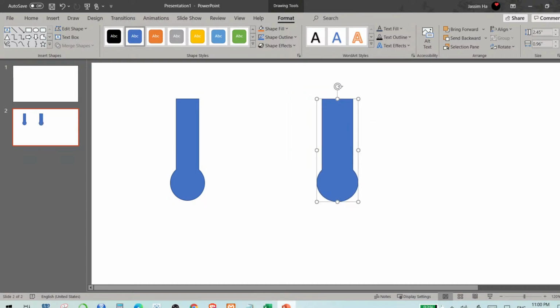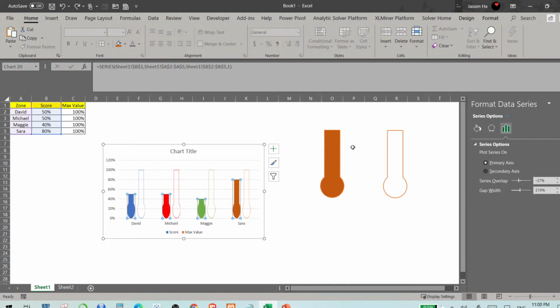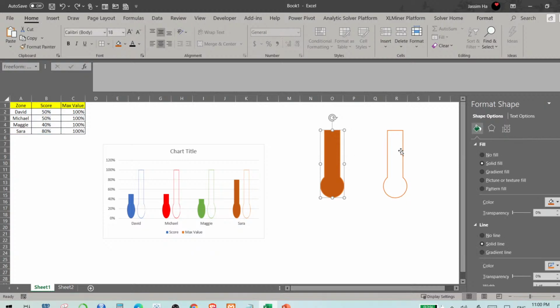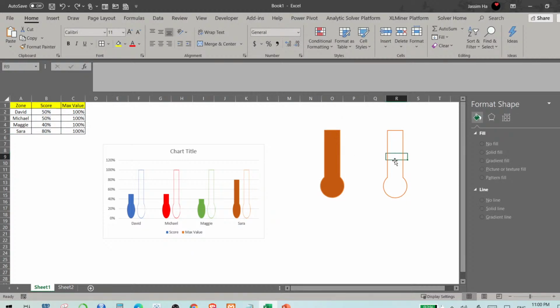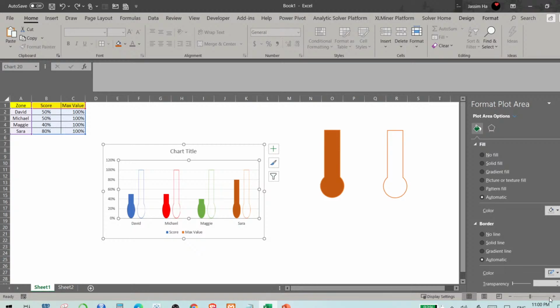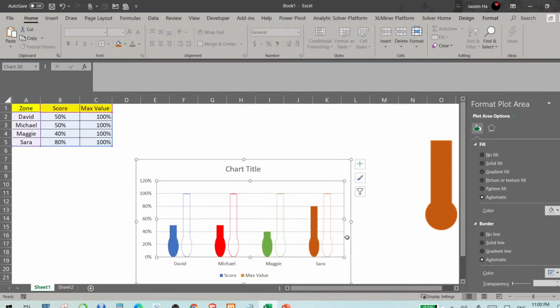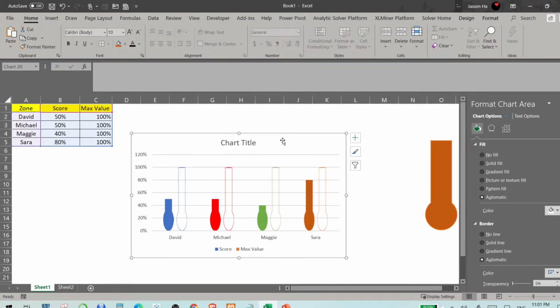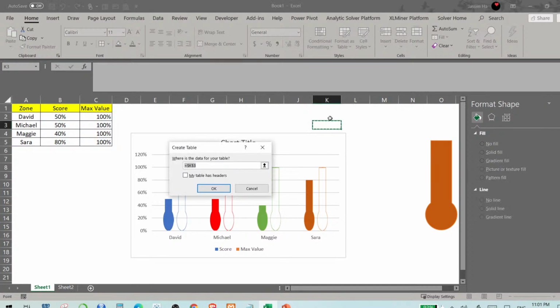I then copied this shape and brought it into my Excel. And when it came into Excel, I created two of them. One was with a color and the other one was without the color, because if I did not create the other one without the color, I would not be able to merge both of them together. So when I merge them together, let me maximize. You guys could see that it was looking like no.